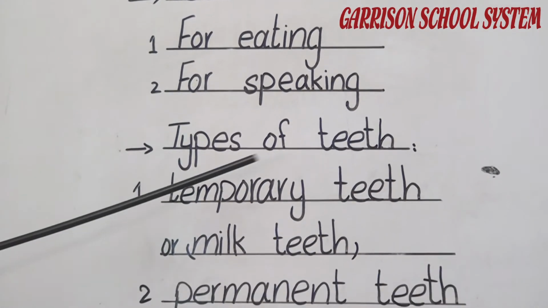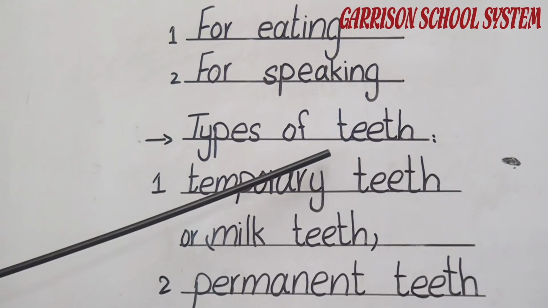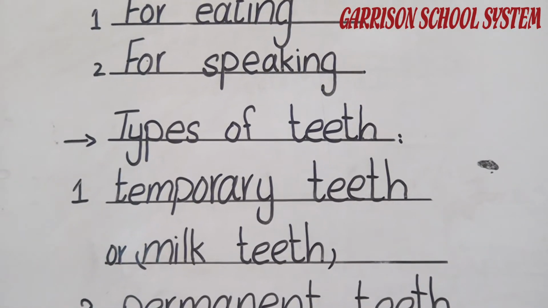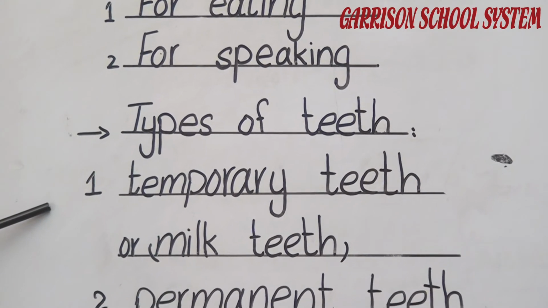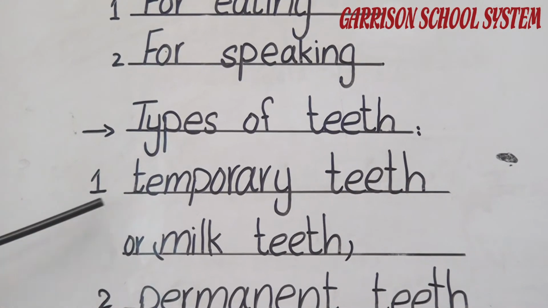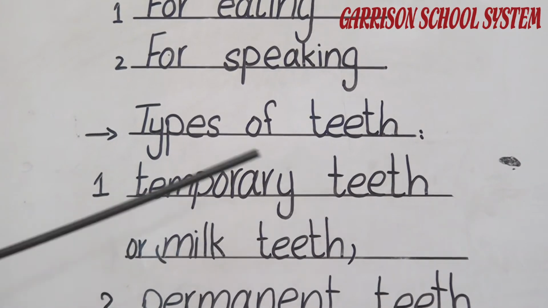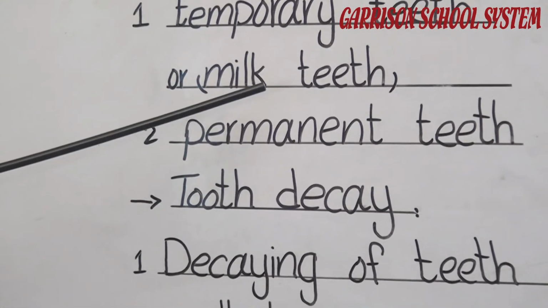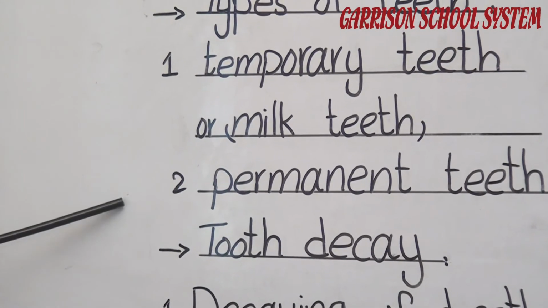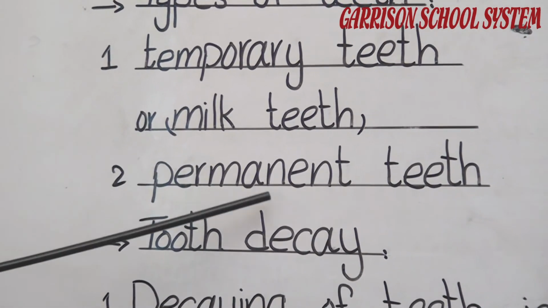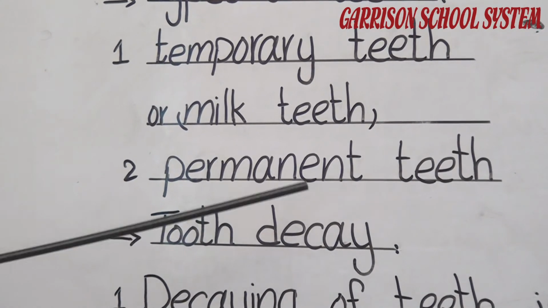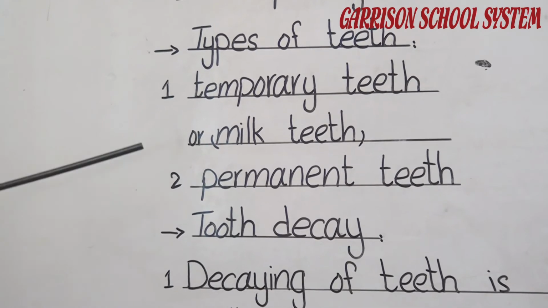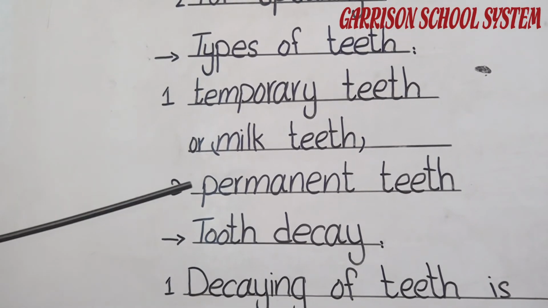Second is the types of teeth. All of you know that we get teeth two times in our life. One set of teeth which we get earlier is the temporary teeth, and the second name we give them is the milk teeth. The second set of teeth is called the permanent teeth, and these are permanent. The first group of teeth is called temporary. Temporary means the thing which we have for some time, then we don't have.